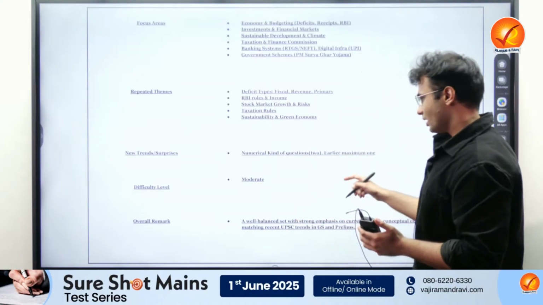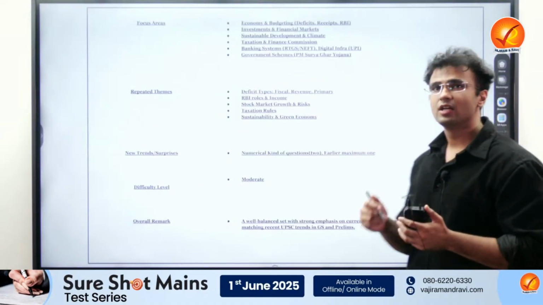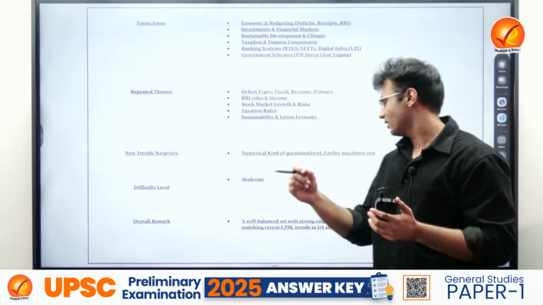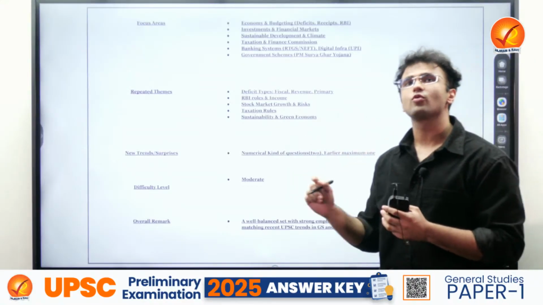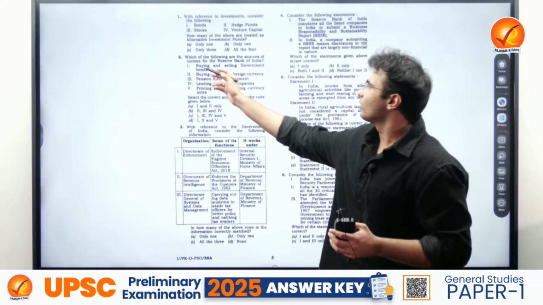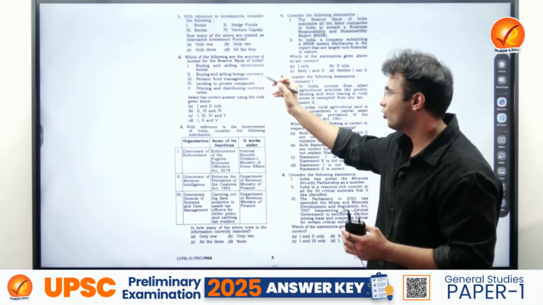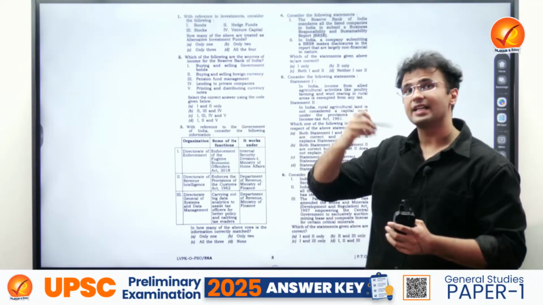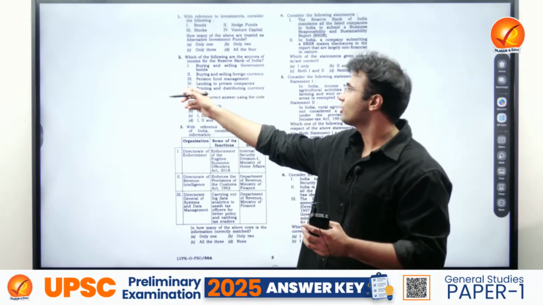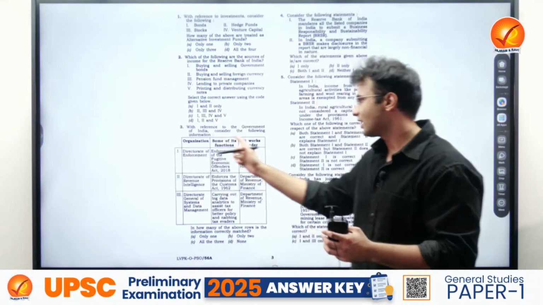Now the difficulty level is moderate in terms of the economy, and you need conceptual clarity and to match the recent trends in the GS prelims paper, and the application is quite required. So going through some of the questions, like which one of the following are the sources of income for the RBI? So that has been asked, and we know that it does not directly lend to the private companies per se. And then the printing and distribution of currency notes through seigniorage, buying and selling of foreign currency, and buying and selling government bonds will constitute the income. So that would be the answer.